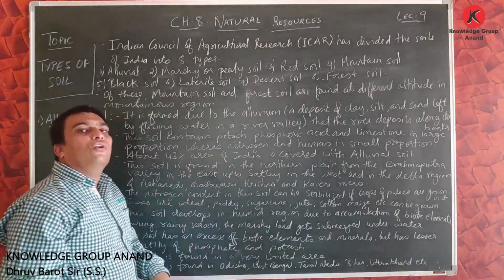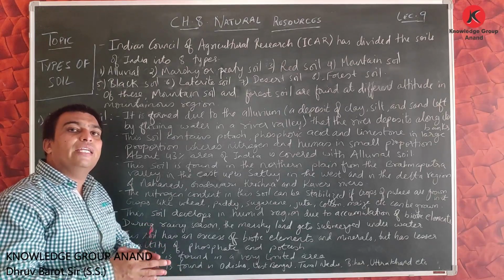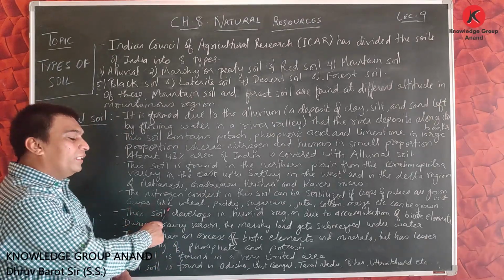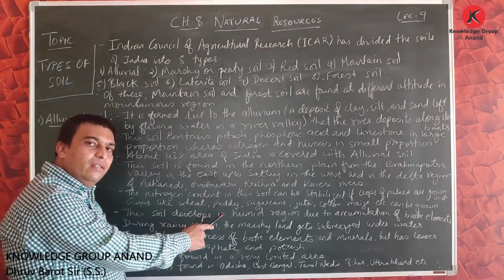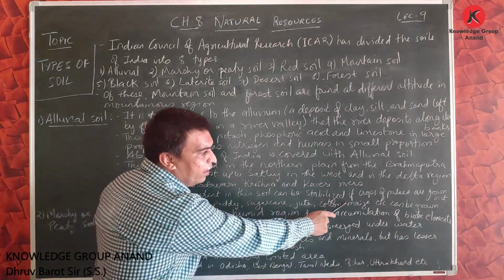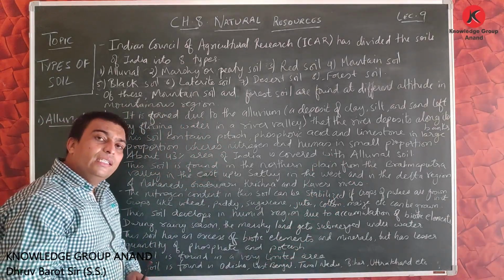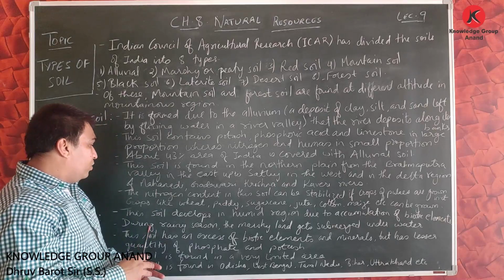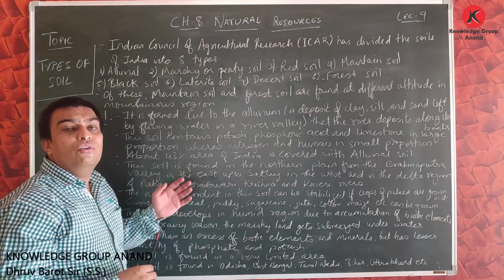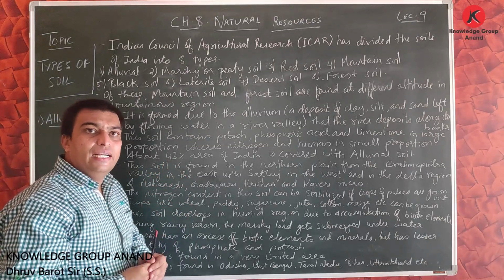If more pulses are grown, then the nitrogen content can be increased, due to which the fertility can also be increased. Crops like wheat, paddy (rice), sugarcane, jute, cotton, maize, etc. can be grown on this alluvial soil. So, friends, we can see this alluvial soil covers a major part of the Indian land area.